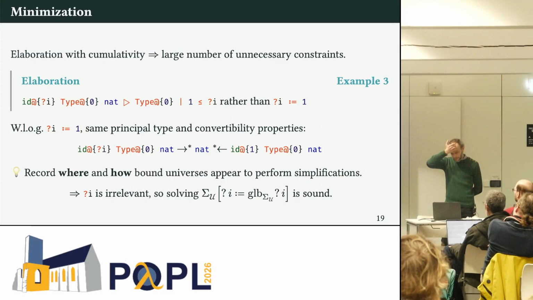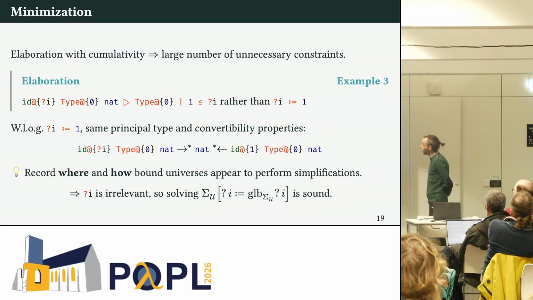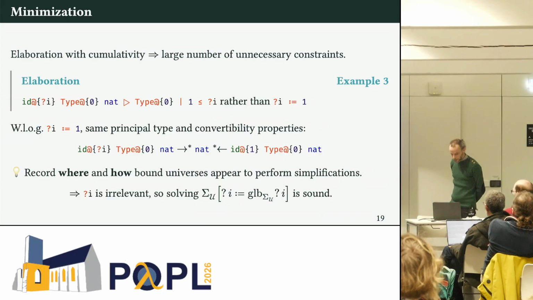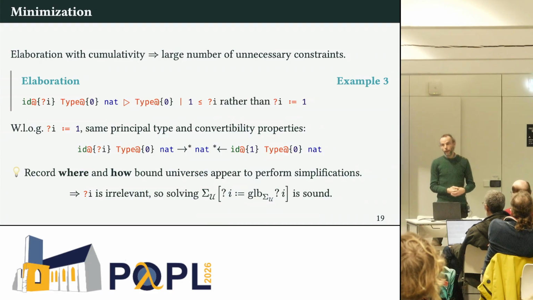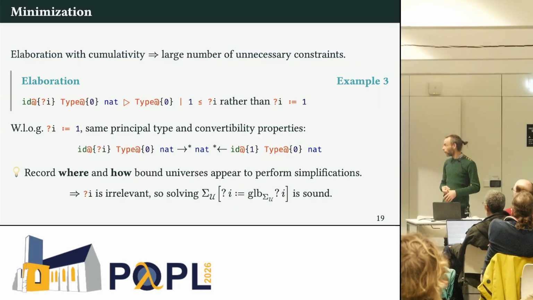Still, there is a problem with universe polymorphism and cumulativity: when we do elaboration, a large number of unnecessary constraints and universes are generated. If I go back to the identity, and I apply it to Type at 0 and nat, then I get a constraint that i must be greater than 1, rather than an equality between them, which you would get in a non-cumulative system.